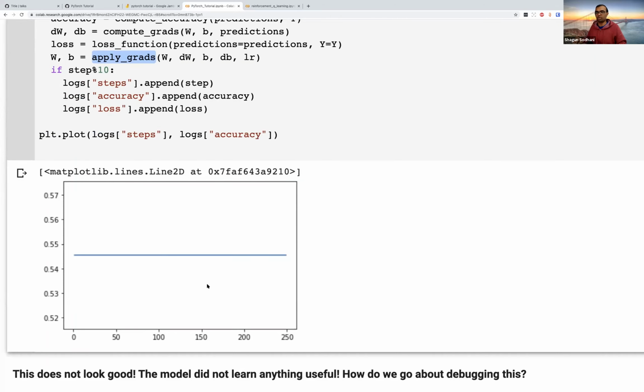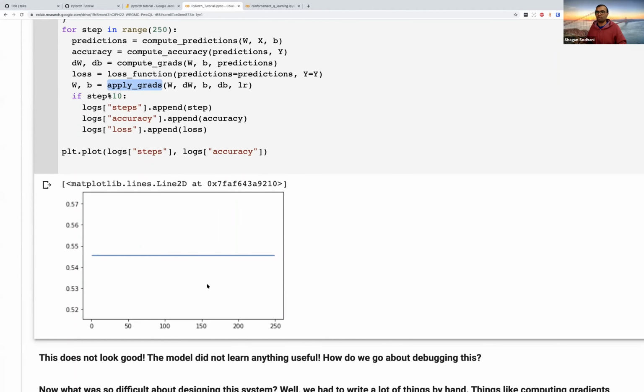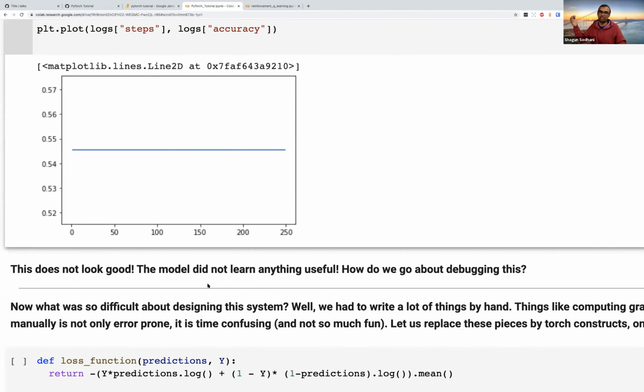So how do we go about debugging something like this? In this particular case, the problem is there are so many moving pieces that we have designed that it's very difficult for me to know whether it is a mistake, or a problem with the hyperparameters, or a bug I introduced in some of these functions. So when I see that my model is not training, it's difficult for me to decide where the mistake could be because there are so many things that I have written here. And that's one motivation for not wanting to redefine these things on our own. We do not want to be in a situation where the system doesn't work and we do not know which thing to start checking.